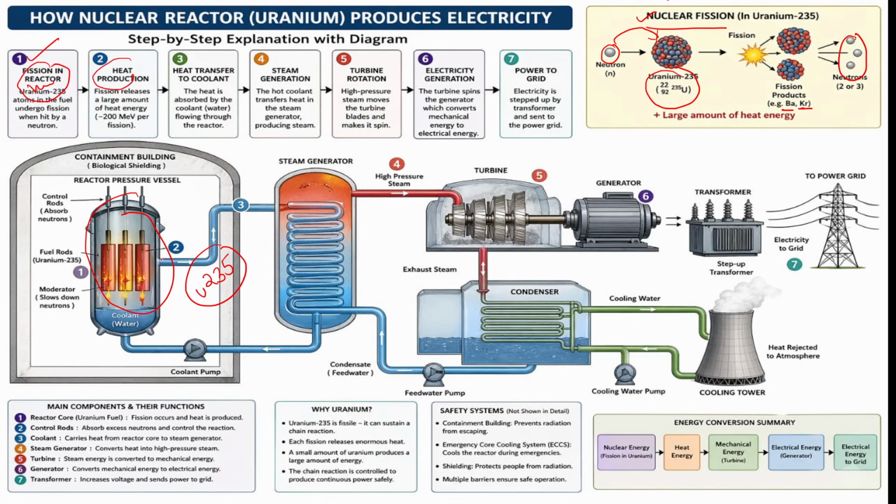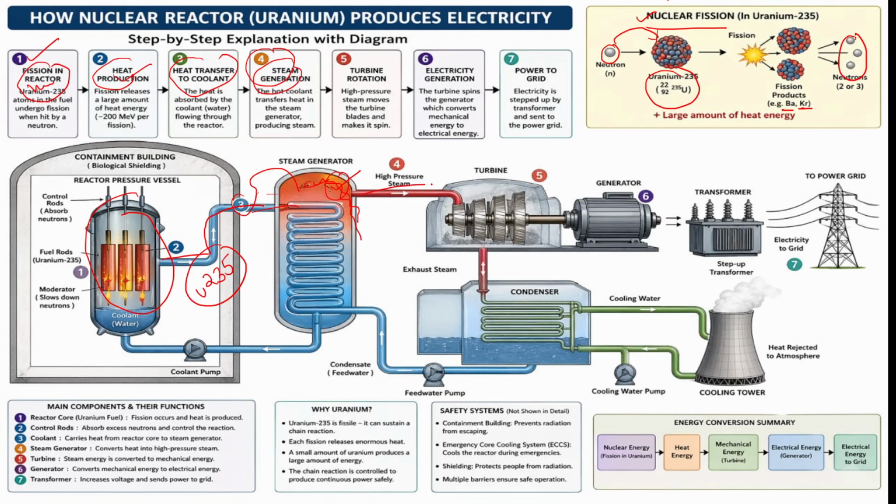In the second step, the heat released here will be passed through the water steam generator. Here water will be there, so we can call it a coolant. During this process a lot of heat will be released, no? To reduce the heat, coolant will be used. Here D2O or H2O is used as a coolant. Due to this heat, the water will completely boil. That heat will be transferred to the coolant. In the third step, because of the coolant's absorption of heat, it will become steam.